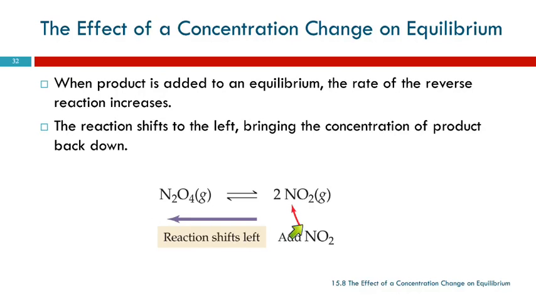Here we have an equilibrium. If we add product, if we add NO2, the reaction will shift away from what we're adding. The reverse reaction will increase. If this concentration increases, there's going to be more collisions, right? And so the rate of the reverse reaction will increase. And then eventually they'll settle down and a new equilibrium will be established. The equilibrium constant will remain constant, but the concentrations will have changed. So it shifts to the left, bringing this back down closer to what it was before.